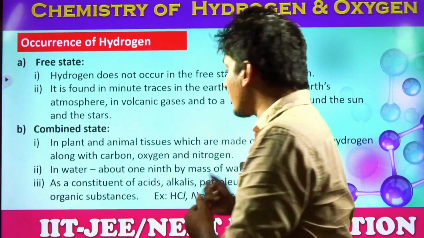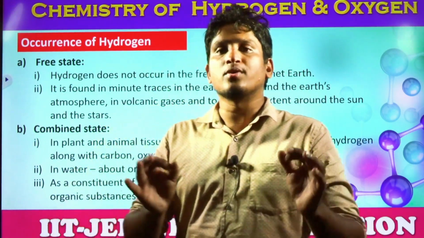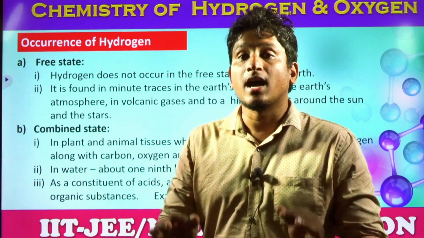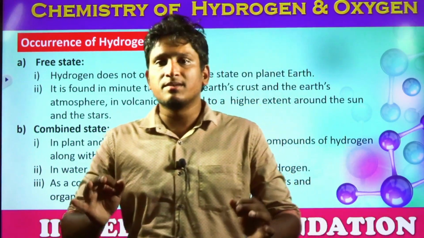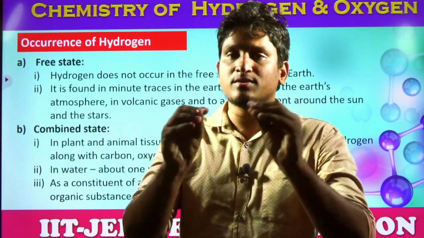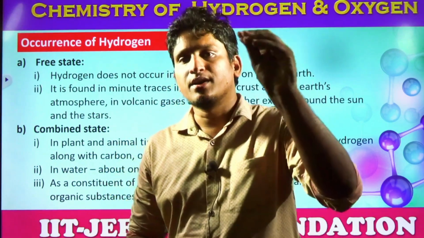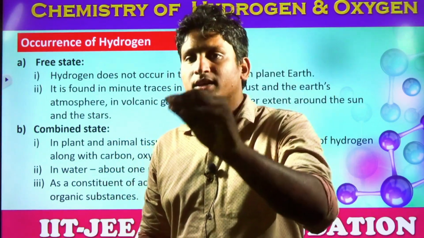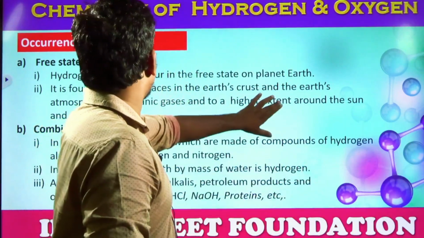And in the majority of cases it is also available in petrochemicals, petroleum products. Petroleum products means hydrocarbons. That means a majority of the hydrogen is also available in nature by combining with carbon. Those petroleum products are called hydrocarbons. Hydrocarbons means hydrogen is present as well as carbon is also present. So this is the abundance of hydrogen, students.